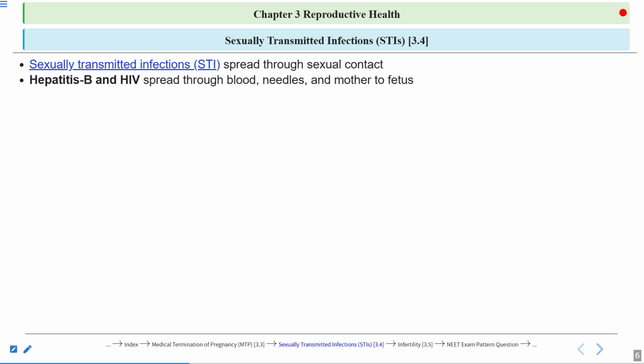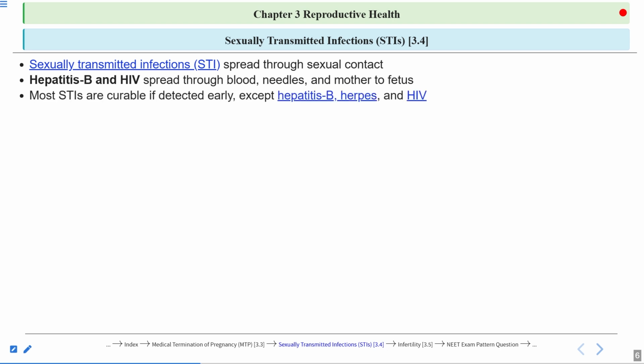Then during childbirth also, what happens? The mother's and the fetus's blood can mix during childbirth as well. So this is how the virus can get transmitted to the fetus. Then during breastfeeding also, some of the STDs can be transmitted, such as hepatitis B.